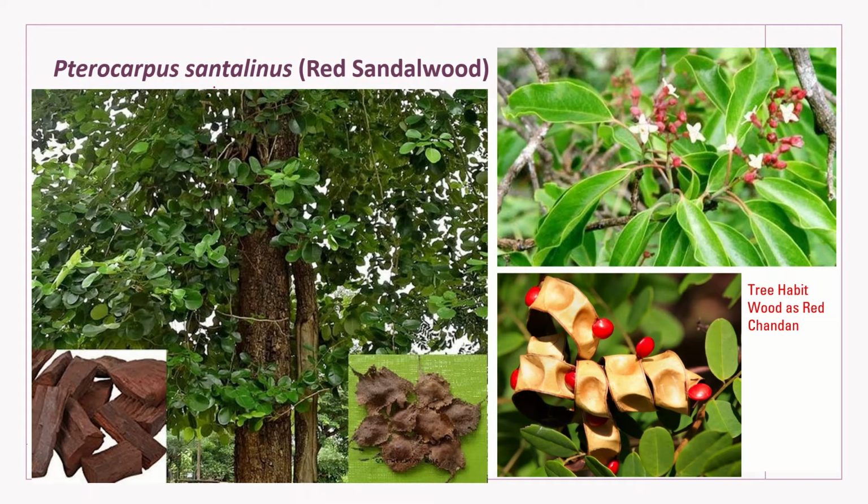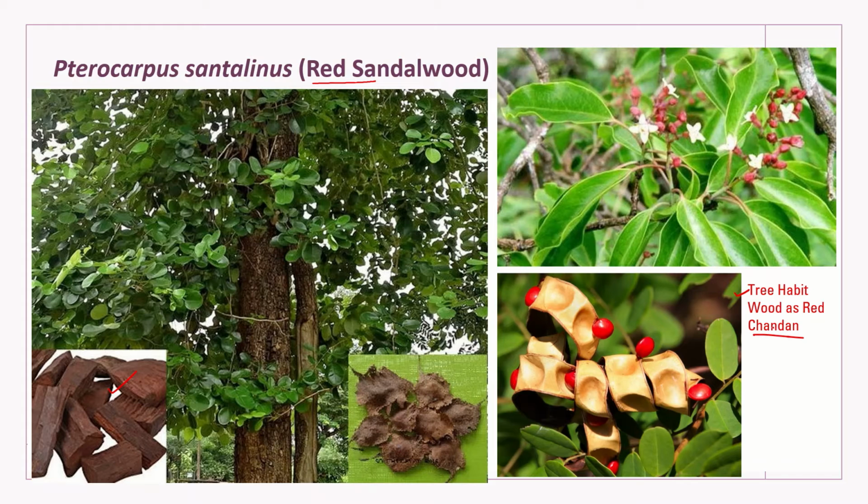Next species is Pterocarpus santalinus. It's from the santalum, if you remember, that is for the chandan, which is called sandalwood. Now, this is not that plant. It is a different one. That is santalum, this is called santalinus. Why? Because it's a kind of red sandalwood. It is used for the same purpose in the temples, in religious ceremonies, etc., as a replacement for original chandan. So that's why it is called red sandalwood. Basically, we are studying this plant because it's a tree species, woody.